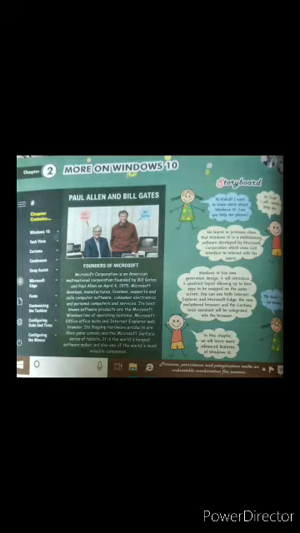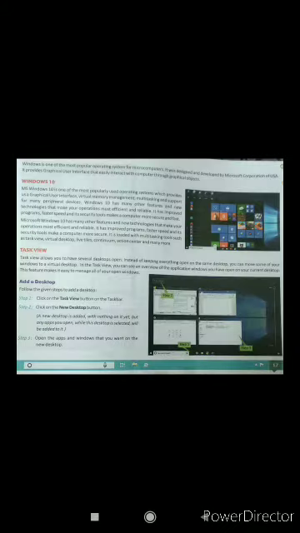Starting from the first page, the history is written there. Paul Allen and Bill Gates are the founders of Microsoft, the company that invented the Windows family, the Windows operating system, and from that family we are going to learn more about Windows 10. You have already studied the introduction of Windows 10 in the previous class, and you will have heard about it. So we are going to start some new features.